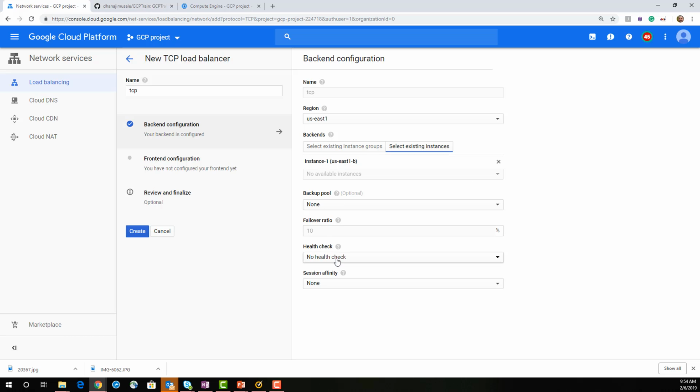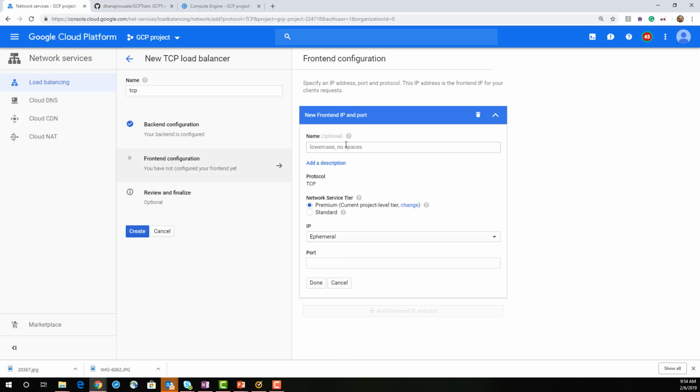Then the pool failure, the health check you want to put in, session affinity if you still want to give it, and the front end configuration, same, TCP LB. Then you can choose either premium or standard. Premium will take all the traffic all the way near to your user using Google fiber.